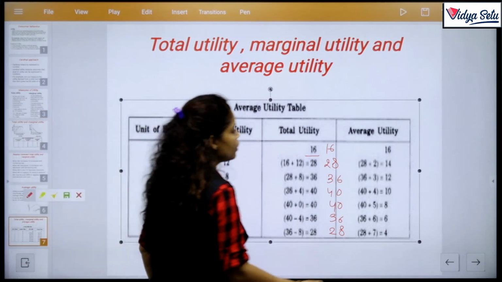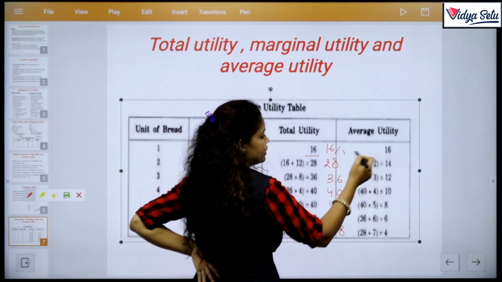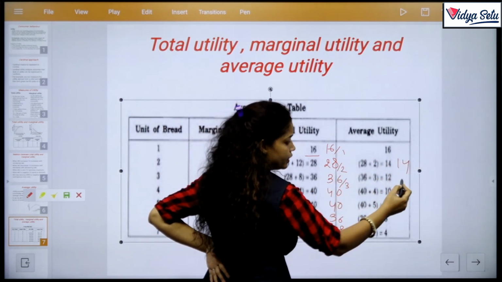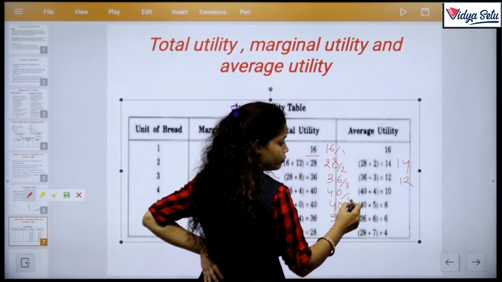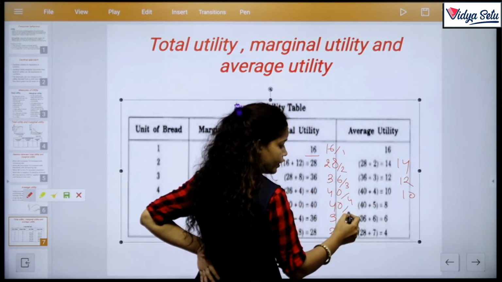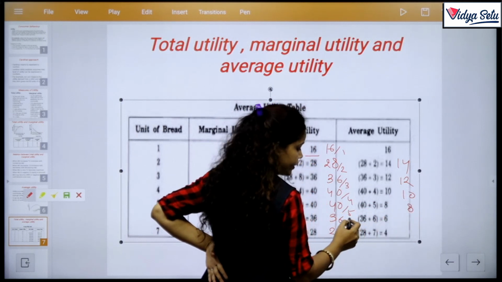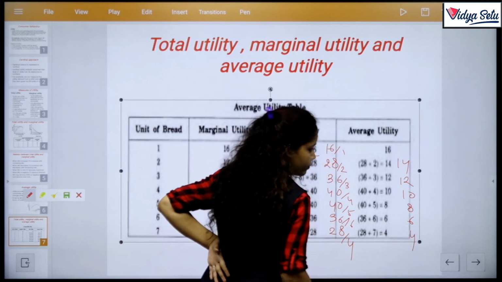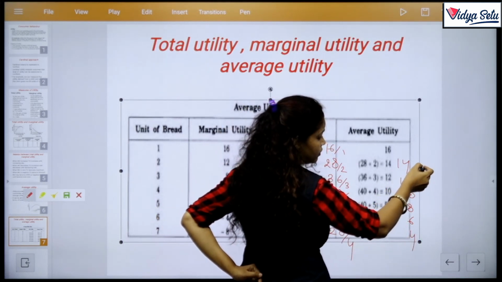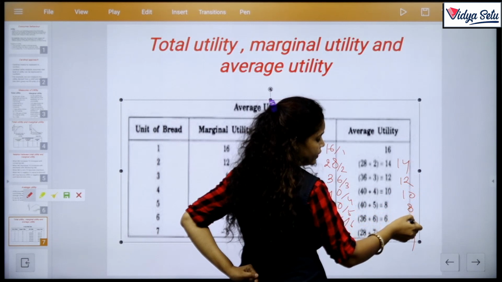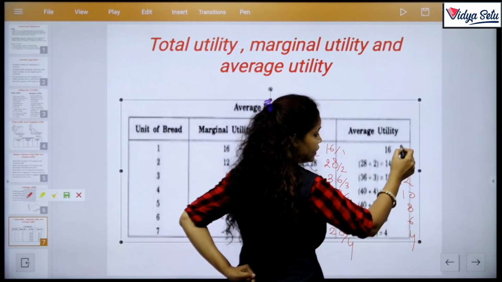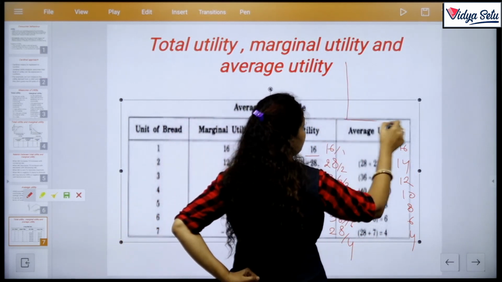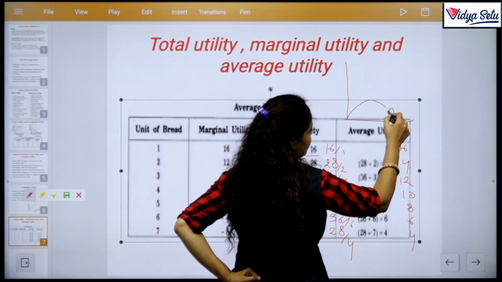Now divided by number of units. So divided by 1 that is 16, divided by 2 that is 14, divided by 3 that is 12, divided by 4 that is 10, divided by 5 that is 8, divided by 6 that is 6, divided by 7 that is 4. So first is 16, then utility 14, 12, 10, 8, 6, 4. इसमें decreases होते हुए आ रही है. Okay. But the average utility curve is like this, AU.